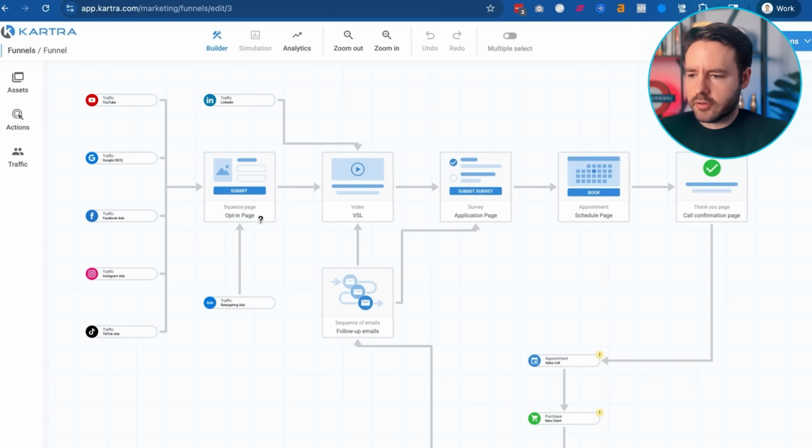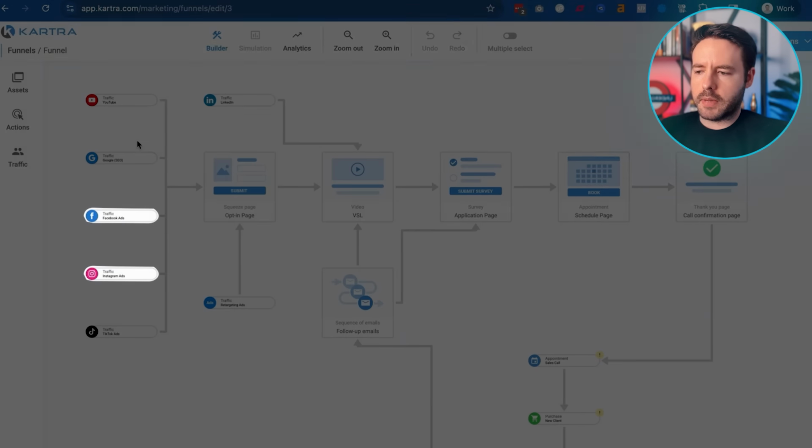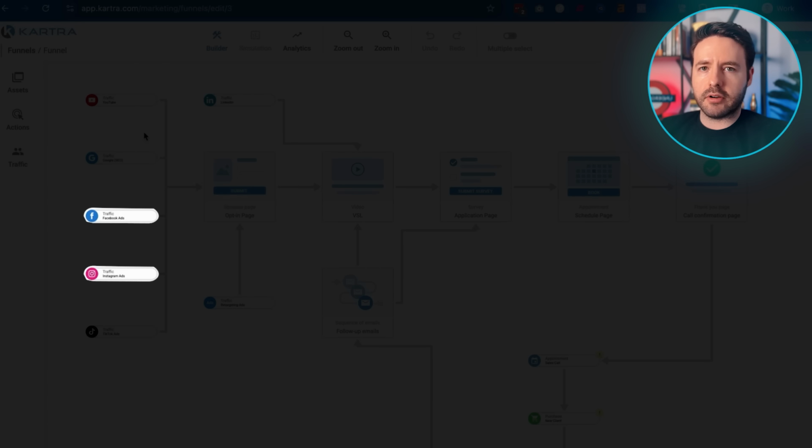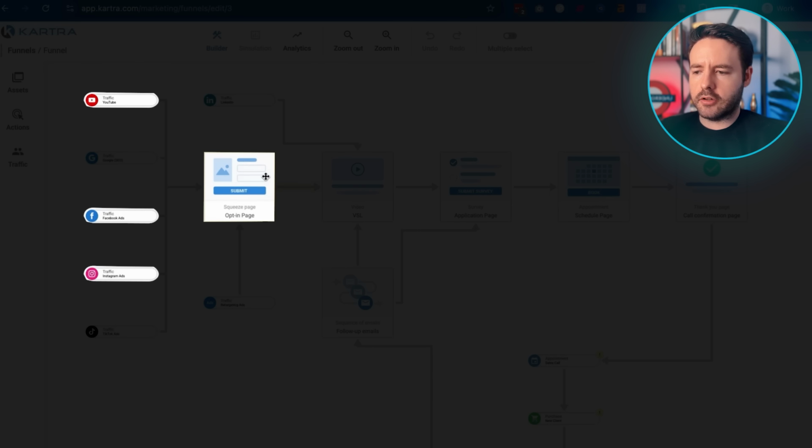Okay, so here is an overview of what the automated appointment funnel looks like. So we start off on the left here with different traffic sources. So specifically for targeting federal employees, I would recommend Meta, which will be Facebook and Instagram ads. And I'd also recommend creating content through YouTube videos. And then what you want to do is send all of that traffic that you're getting into the sales funnel. And the first page of the sales funnel is going to be a landing page called the opt-in page.